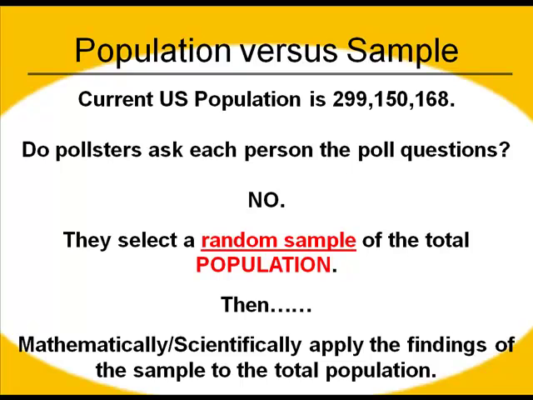So when we look at the sample used in a poll, we need to make sure that, one, the sample is random, so everybody has an equal chance of being picked. The second thing is that the sample has to come from your population. If either of those two things isn't in place, then your poll is not going to measure what it's designed to measure, and it's not going to be considered valid. And then one last thing we need to know about sample.